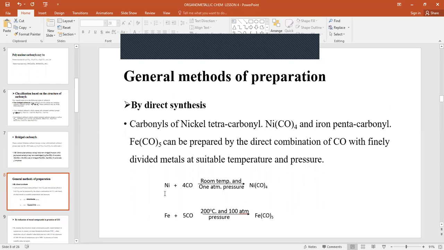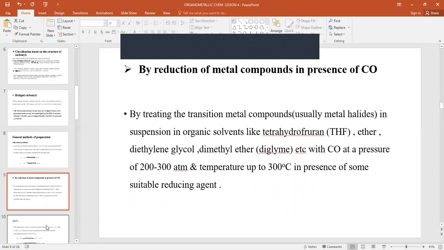So nickel plus carbon monoxide at room temperature and 1 atmosphere results in the formation of nickel tetracarbonyl. And iron plus carbon monoxide at 200 degrees Celsius and 100 atmospheric pressure results in the formation of iron pentacarbonyl.